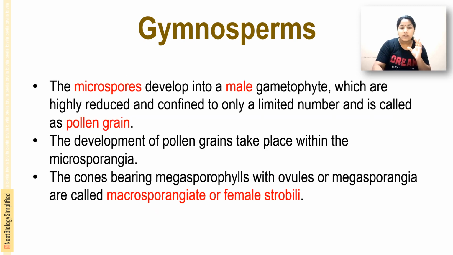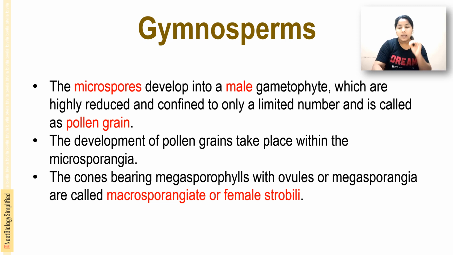The microspores develop into a male gametophyte, which is highly reduced and confined to a very limited number of cells, and is called the pollen grain. The development of pollen grains takes place inside the microsporangia.